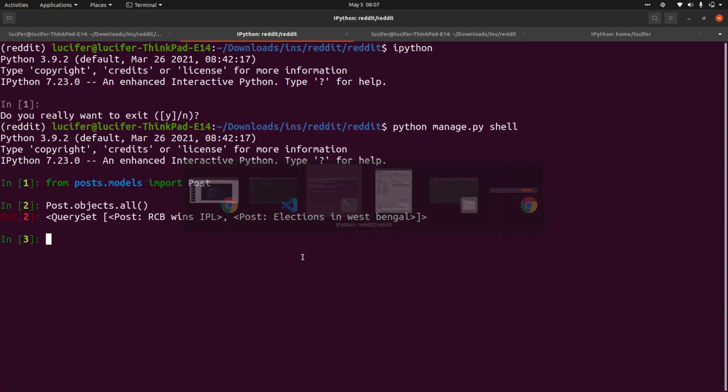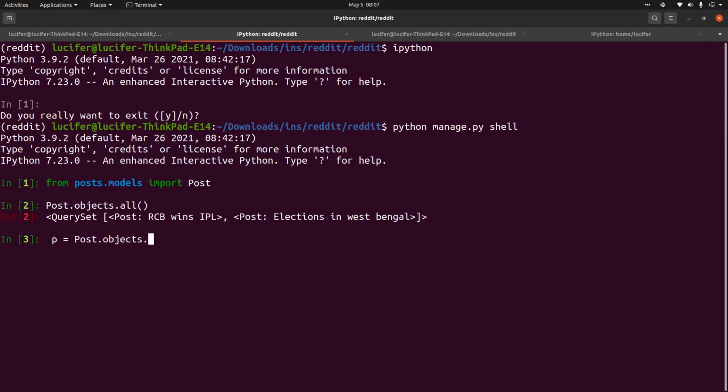Always remember, whenever you are simply taking up one object and changing things, let's say oats equal to 1 like this, it does not affect your database. You have to save it so that it can also change in the database.